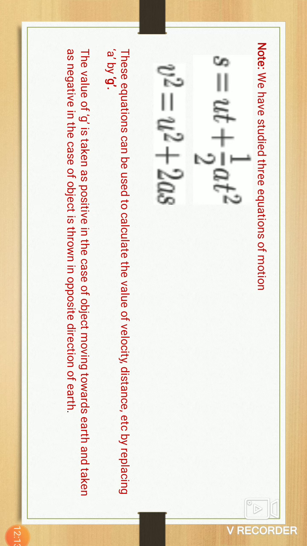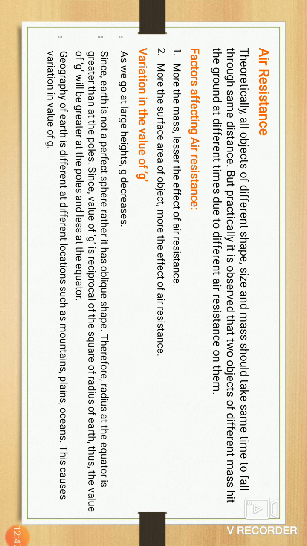When is the value of g positive and when is it negative? When any object is moving toward the earth, that is positive. When any object is moving opposite to the gravitational force, meaning in the opposite direction of the earth, that is negative.